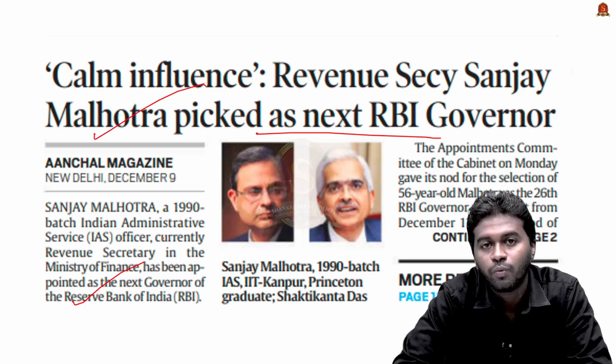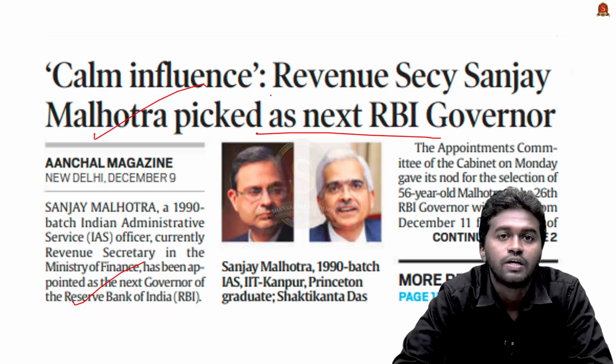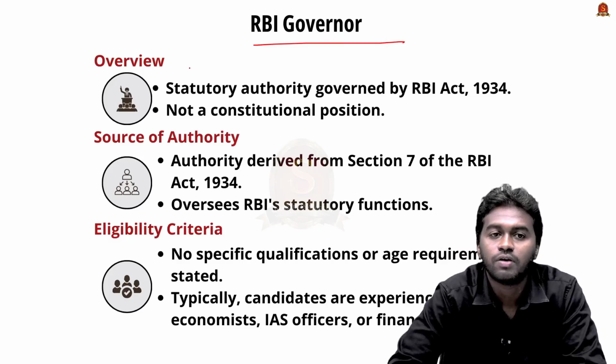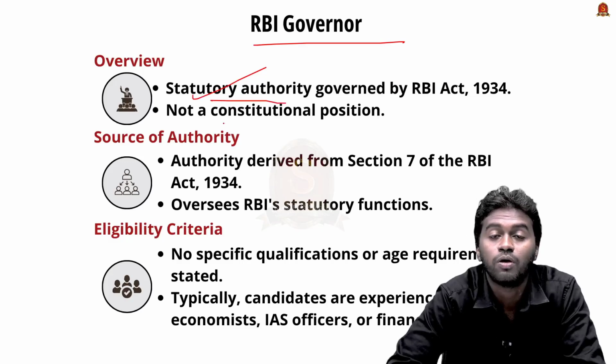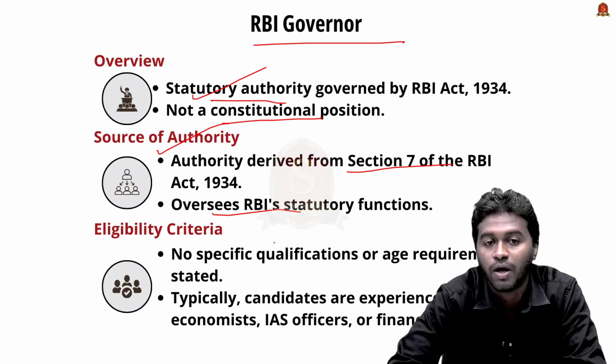So in this background, we are going to discuss more about the RBI Governor, his position, his powers, his eligibility, and his term from the prelims point of view. Coming to the position of RBI Governor, it is a statutory authority governed under the RBI Act 1934. That means it is a statutory body, means there is no mention about the RBI Governor in the Constitution of India, and he derives the authority from Section 7 of the RBI Act 1934 and is responsible for overseeing the statutory functions of Reserve Bank of India.